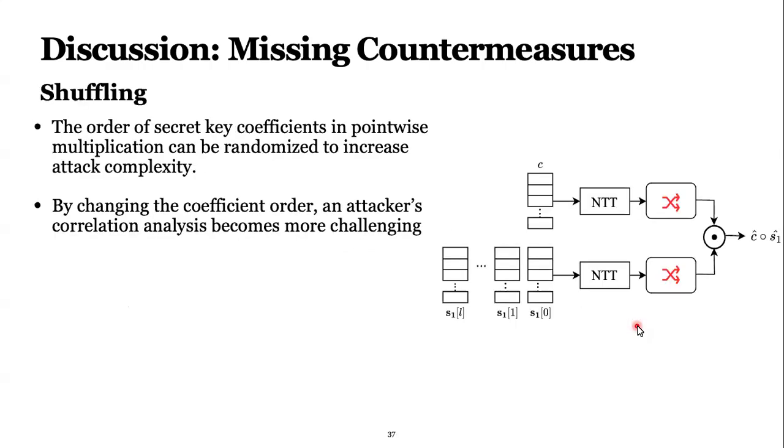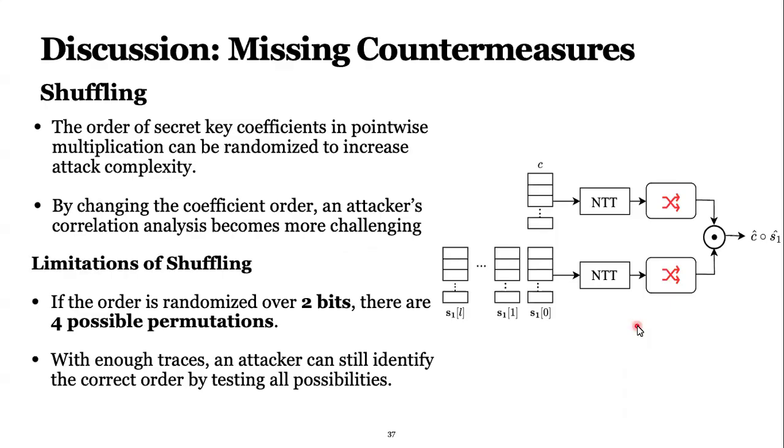Because shuffling is okay, we are shuffling, but if we collect enough power traces and do additional calculation, we can still understand. We can try all the combinations of this order to find the correct key, which will require additional resources, but still there is a limitation of shuffling.